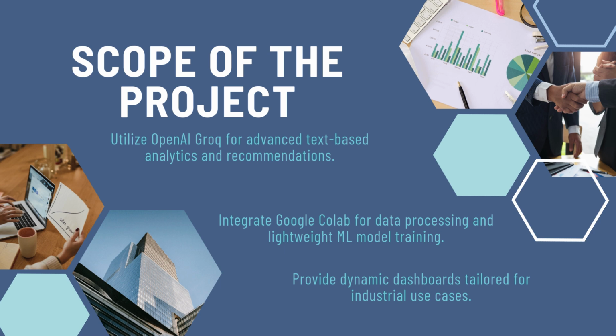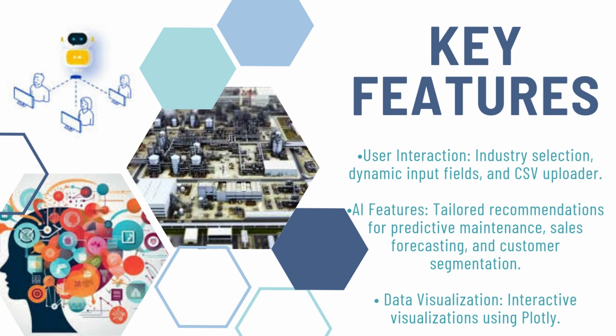Now we discuss the scope of the project. We are using OpenAI Grok, and we are integrating all the data processing through Google Colab. After processing, we are developing a dynamic dashboard. So what are the key features? We have AI features, we have data visualization, and we have a user interface to choose between the categories.